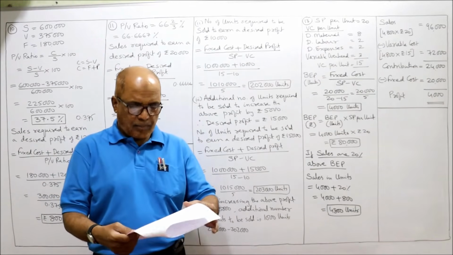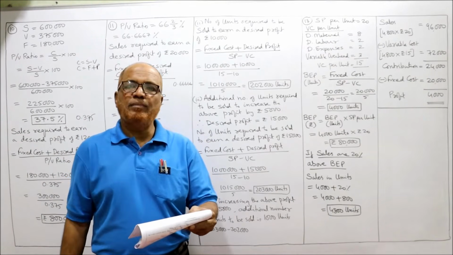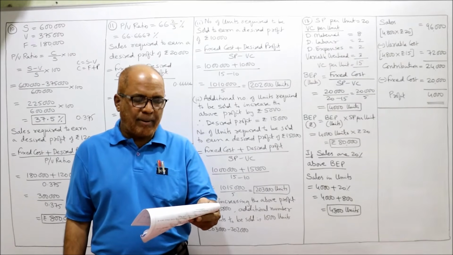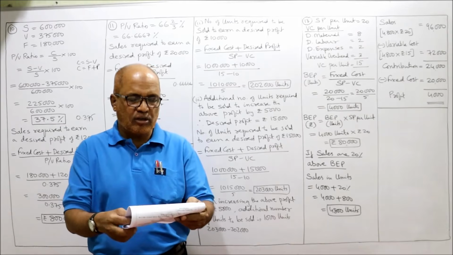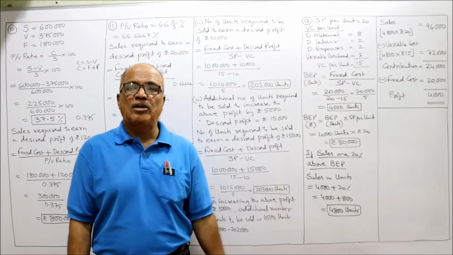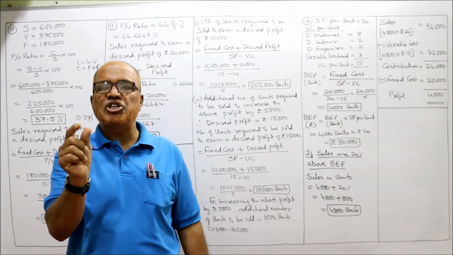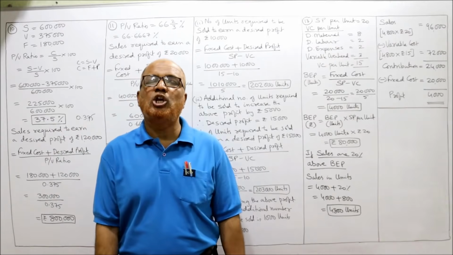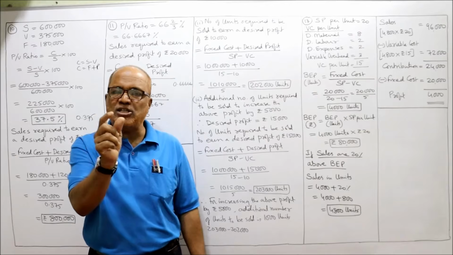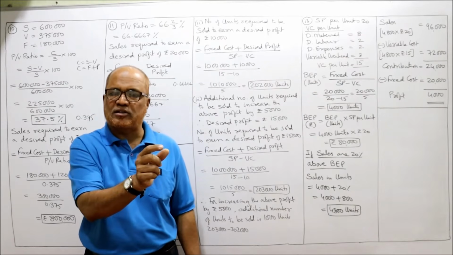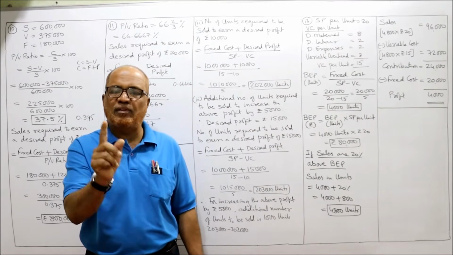Now, see problem number 13. From the following data, calculate the break-even point. BEP मालूम करना है. So we have to see the information. Selling price per unit. When per unit information is given, we can calculate BEP in units also.